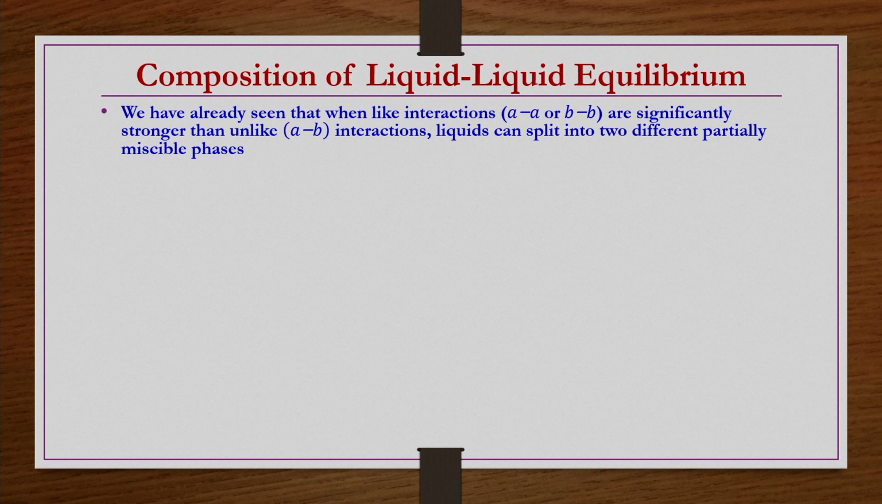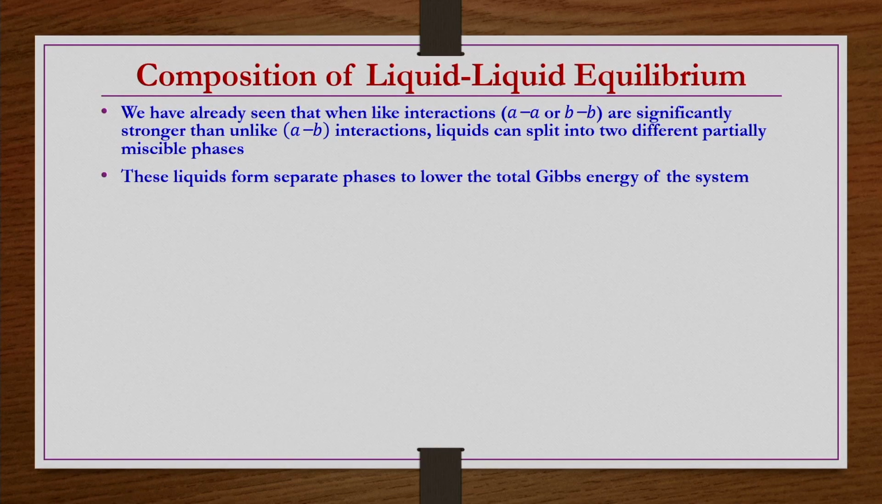Obviously, if AA interactions are very strong, and similarly BB interactions are very strong compared to the AB interactions, then what will happen is, rather than forming a completely miscible solution, they prefer to have a pure AA solution as one phase and a pure BB solution as another phase, but obviously pure will not be possible.